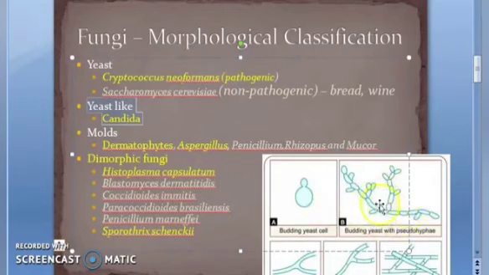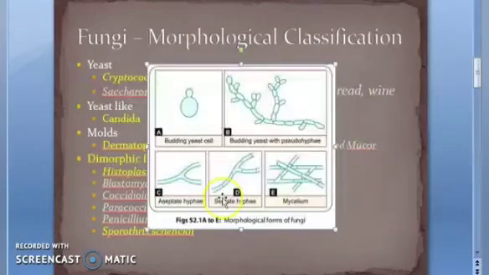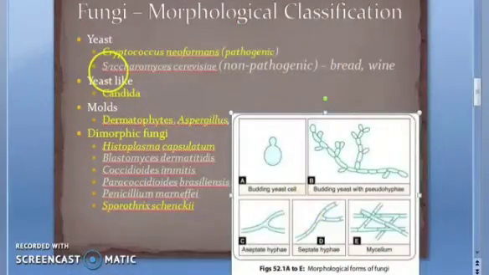So look at this, pseudohyphae. The bud remains attached to the original cell or the parent cell, and it goes on budding and it forms a pseudohyphae. This is not true hyphae, okay? The true hyphae will be in molds. Look at this. It doesn't have this kind of constriction, but the pseudohyphae will have this kind of constriction. You can see the constriction, right? Everywhere. Very good. So now let us move on to molds.